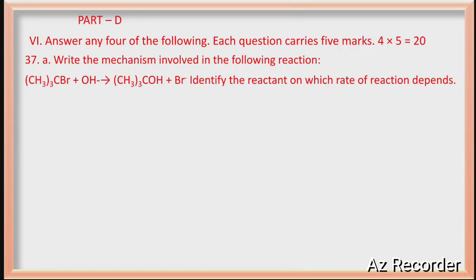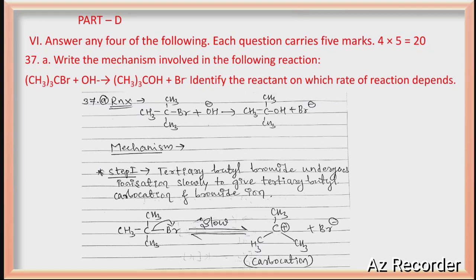First they are asking the SN1 mechanism. You know, tertiary butyl bromide means SN1 mechanism. And definitely we will get either SN1 or SN2 in the annual examination, right? So just check it. What are the steps involved? There are 2 steps. First step, carbocation formation. Slowest step, rate determining step.